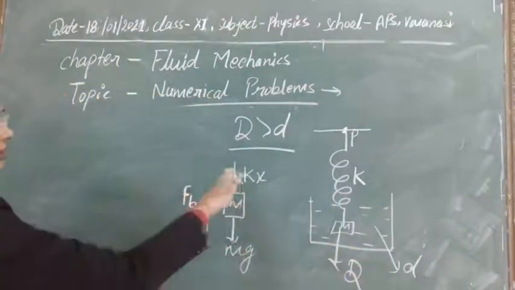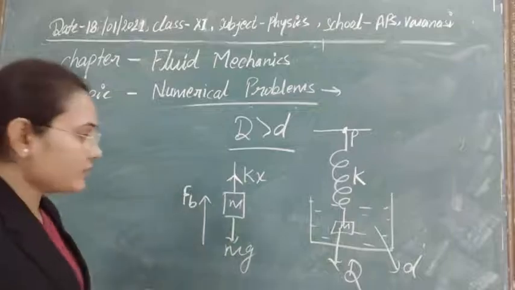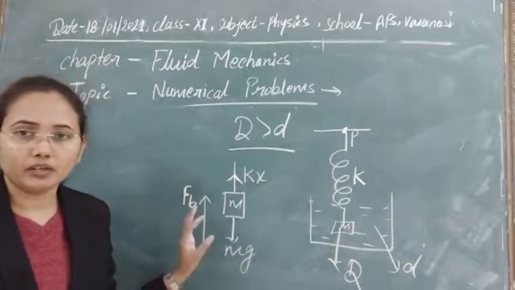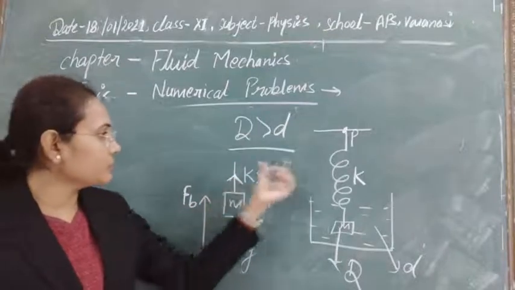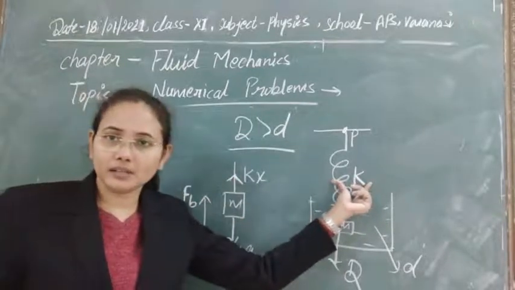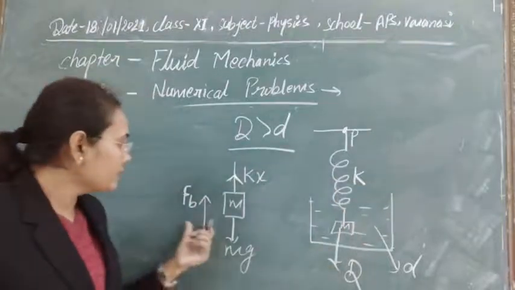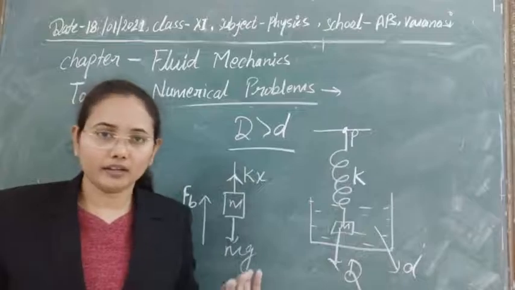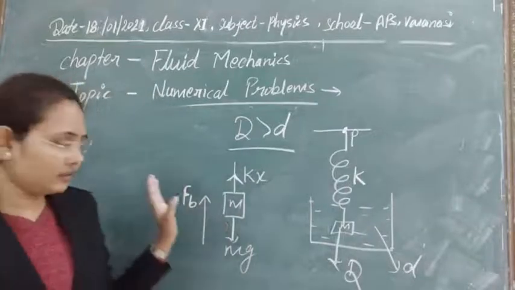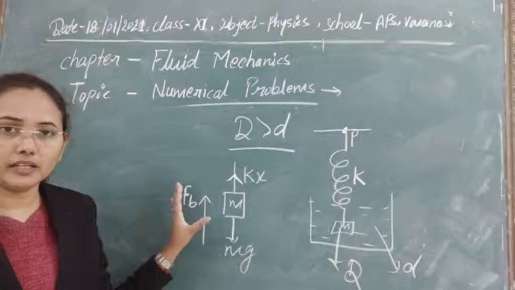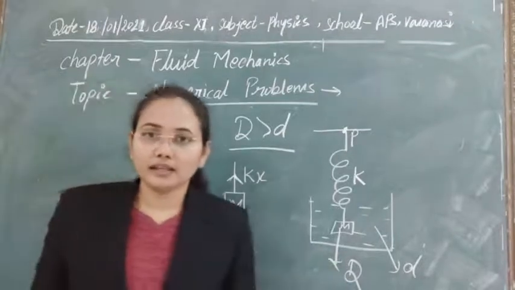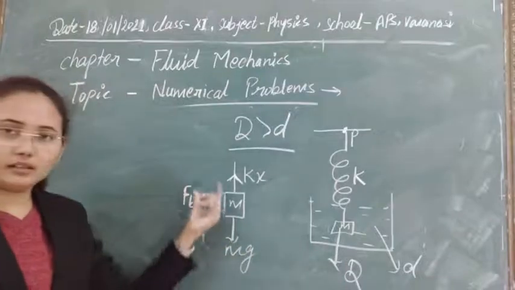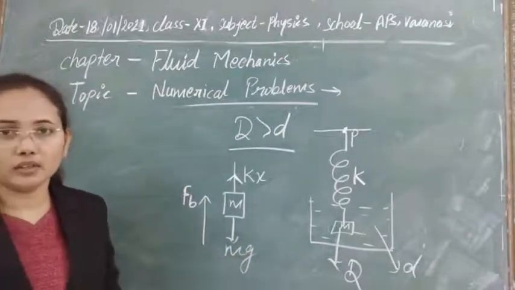Now we have only three types of forces. The first force is the gravitational force, or just its weight, that is acting in the downward direction. Second force is the restoring force produced in this spring due to its elasticity. Third is due to the displacement of water by this mass, a buoyant force that will act in the upward direction. This is the condition of Archimedes' principle already. Whenever a mass is immersed, it displaces some of the water equal to its weight, and that gives a buoyancy that is acting on the system.